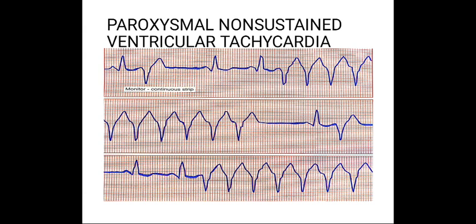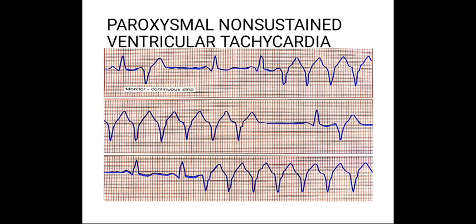The diagnostic criteria include presence of fusion beats, capture beats and AV dissociation. The specific morphologic appearance of the QRS complex may also be helpful in distinguishing ventricular tachycardia from other arrhythmias. The ventricular tachycardia is classified by its duration and morphology.